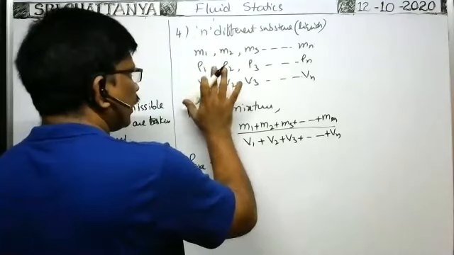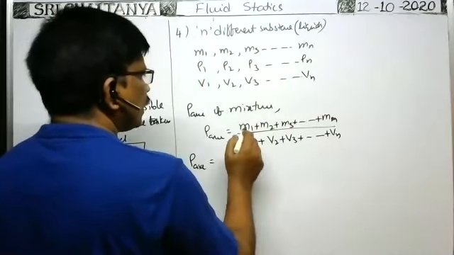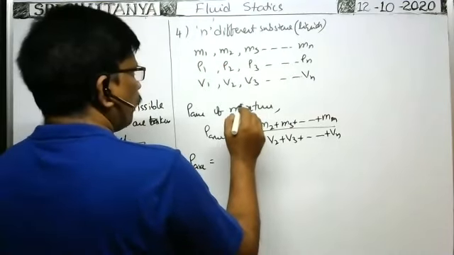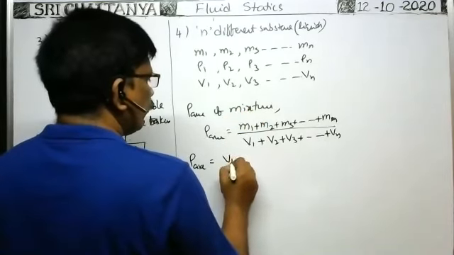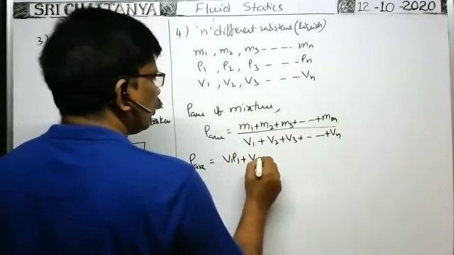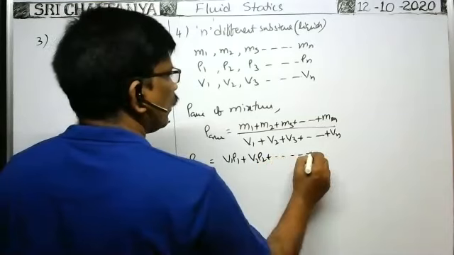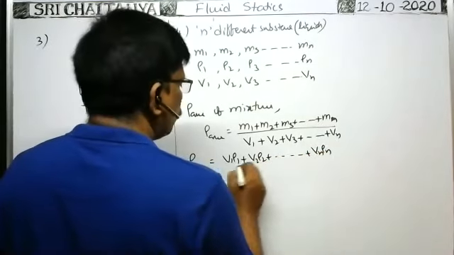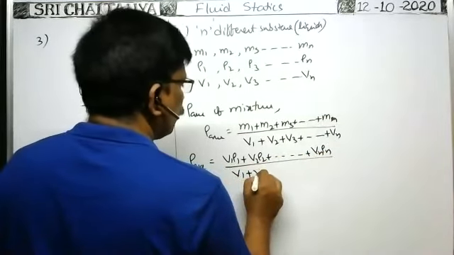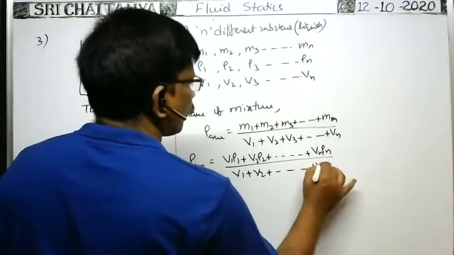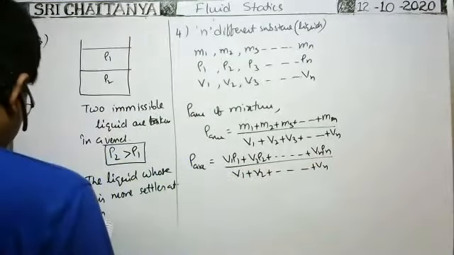If rho 1, v1 are given and m1, m2 are not given, in such a case mass is equal to volume into density, no? So m1 is v1 rho 1, m2 is v2 rho 2, plus and so on vn rho n, whole by v1 plus v2 plus and so on vn. It is the average density.